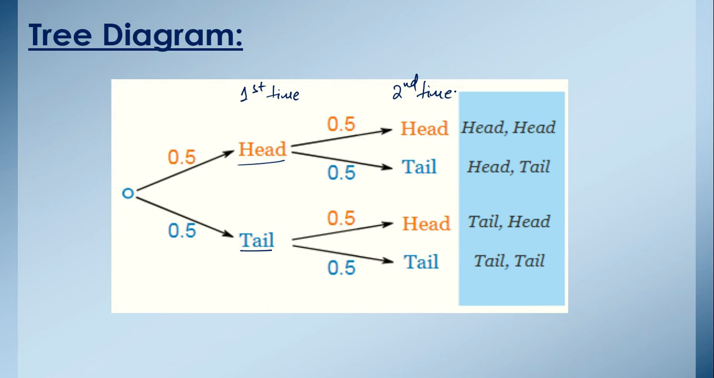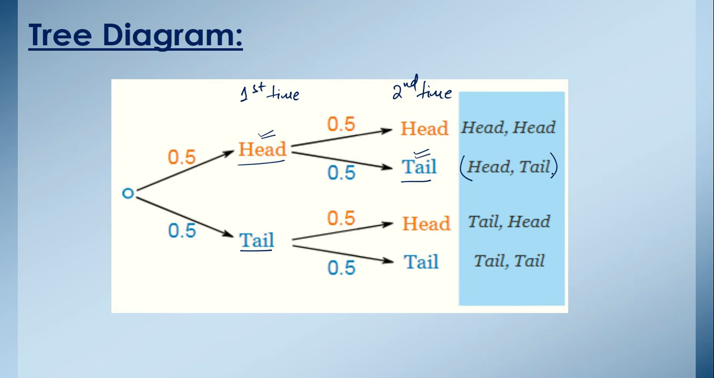But how will we connect these two tosses? So maybe when we toss the coin the first time, we get a head, okay. And similarly, when we toss it once again, we again get a head. So here we will join head with head, okay. Now if we toss a coin and we get a head, similarly when we toss it once again, maybe we will not get head. The second time we get a tail. So first time we have got head, but the second time we have got tail. So the possible outcome is head, tail.